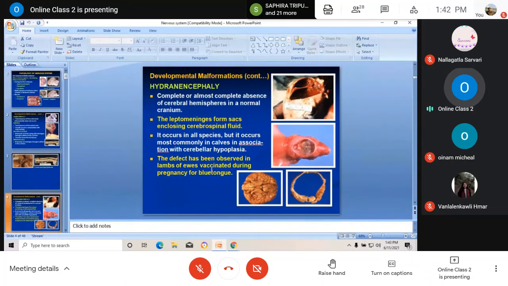It may occur in all species of animals, but it occurs most commonly in young calves, associated with cerebellar hypoplasia. This kind of defect has also been observed in lambs whose mothers were vaccinated during pregnancy for bluetongue, a viral disease. If the mother is given this vaccination during pregnancy, the lamb, when born alive, may show this problem.